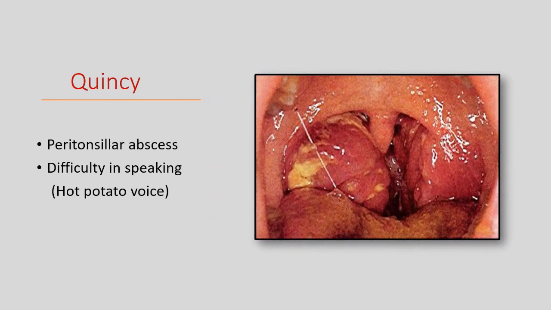There is a condition known as quinsy. Here the abscess formation is seen in the peritonsillar space. The loose areolar space we have seen in the relation. There the abscess is collected. The tonsil appears to be more swollen, and here really the patient finds difficulty in speaking. The patient will speak as if he is holding some hot potato in his mouth. You just hold hot potato in your mouth and try to speak. Yes, this is how the patient will try to speak in quinsy.